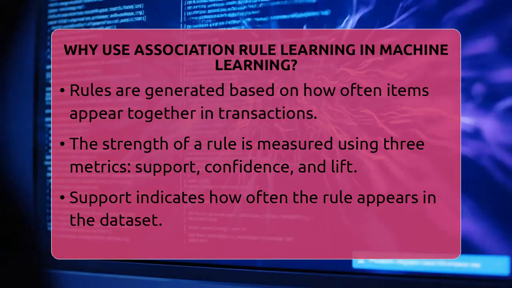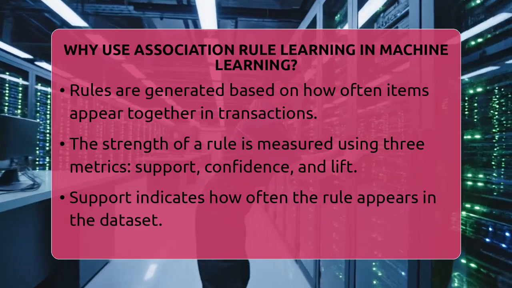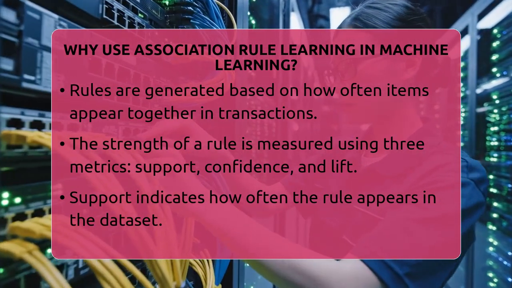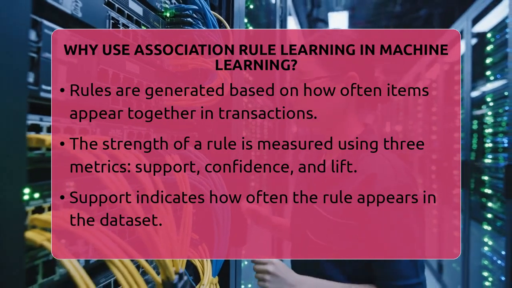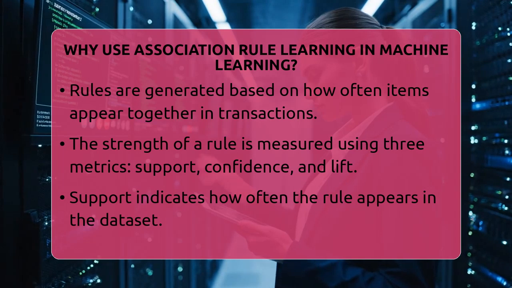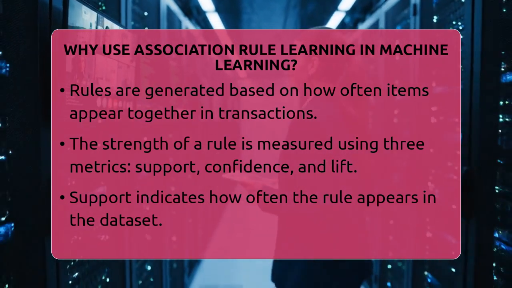The goal is to discover rules like, if a customer buys bread and butter, they are likely to buy milk too. These rules are created based on how often items appear together in transactions. The more often they appear, the stronger the rule.